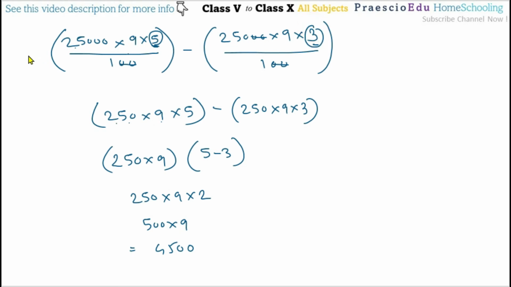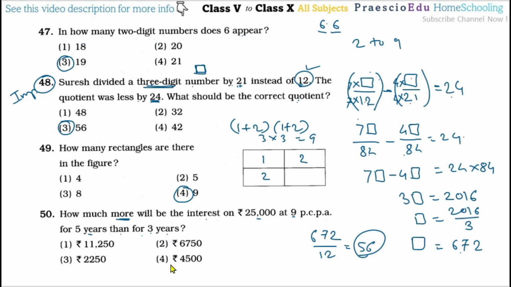That is the meaning. Okay, so in these 4 to 5 steps, we have calculated the difference directly. So this is a very important step. So as per this, 4500 means option number 4 is the correct one.